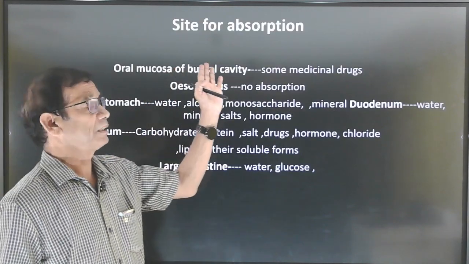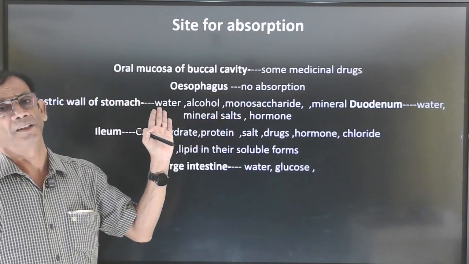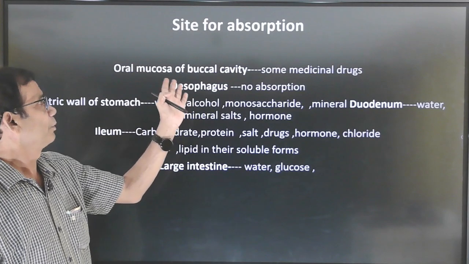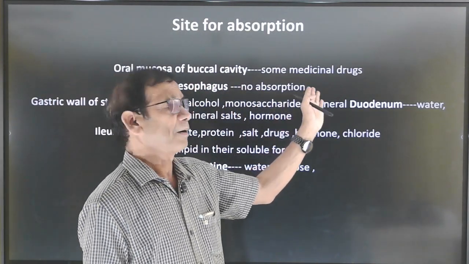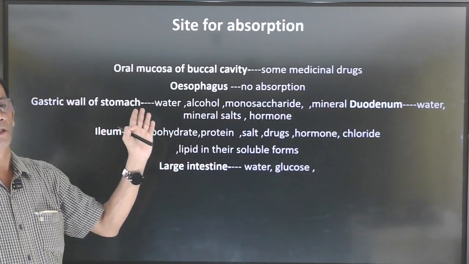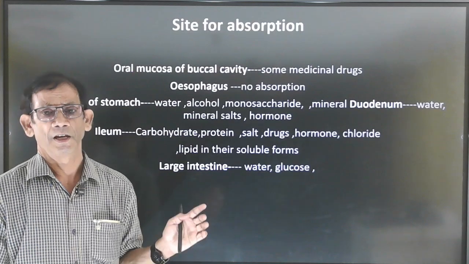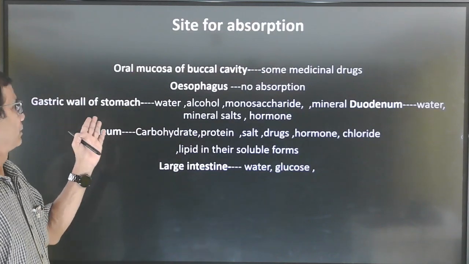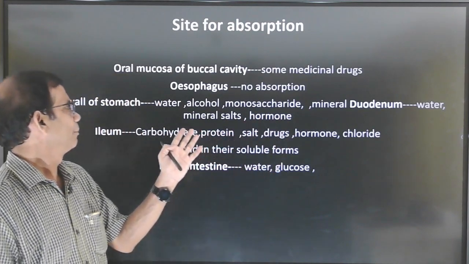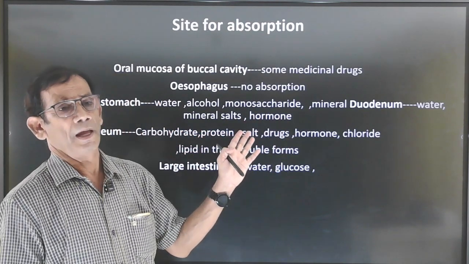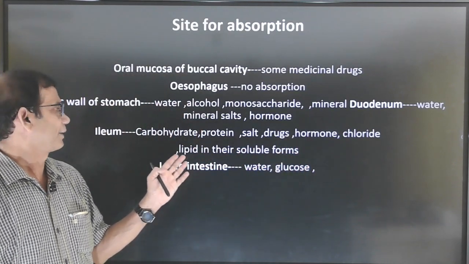Next, what are the sites of absorption in the GI tract? First, the mucosa of the oral cavity can absorb some medicinal drugs. Next is the esophagus, where no absorption takes place. After that, the gastric wall of the stomach can absorb glucose, minerals, alcohol, some drugs, and water also.